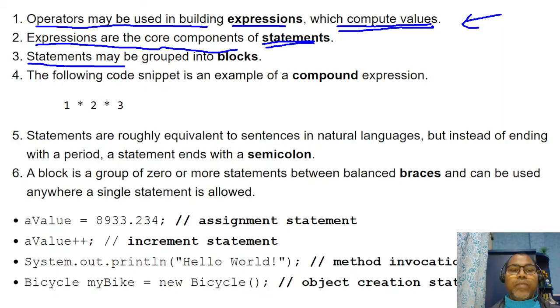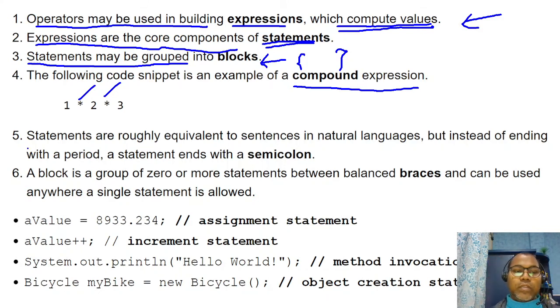Statements may be grouped into a block. A block means you put all the statements inside the open curly brace and the closed curly brace. Now you have a block. Lastly, sometimes you have a compound expression. You can create an expression with the help of multiple operators, like here we have star, plus, division, anything. That's a compound expression. And as we discussed, a sentence is a kind of one statement, and a sentence always ends with a semicolon.